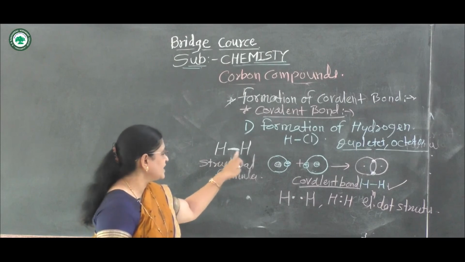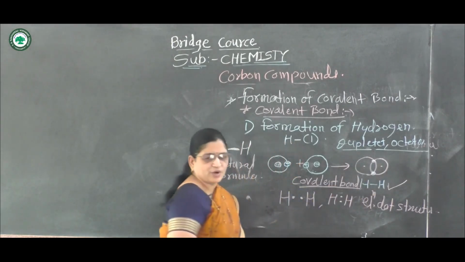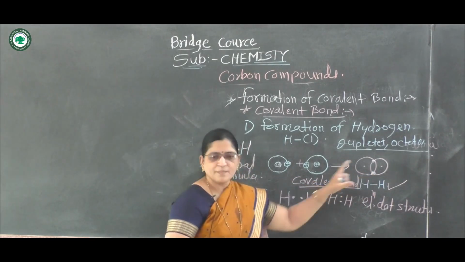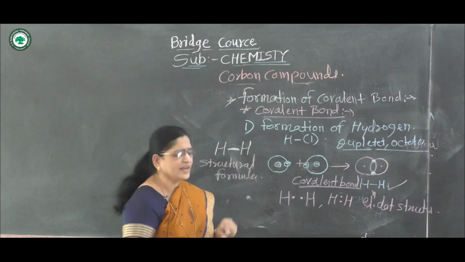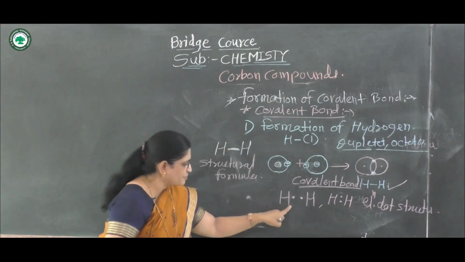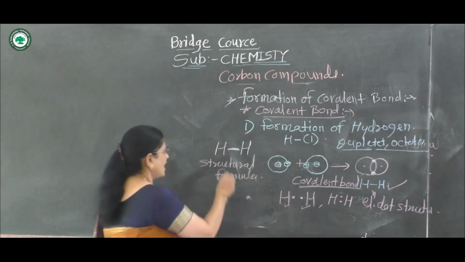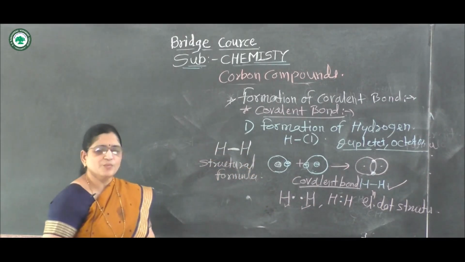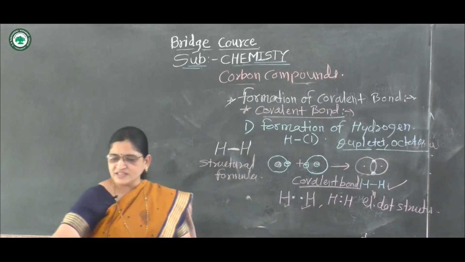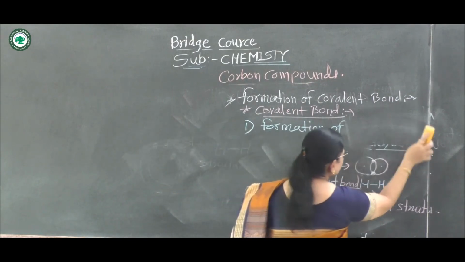It forms a single covalent bond because it shares only one electron. Each hydrogen atom forms a bond by sharing only one electron, and it forms a pair of electrons between these two hydrogen atoms, forming a hydrogen molecule. That is the formation of hydrogen. Then second, the formation of the oxygen molecule.